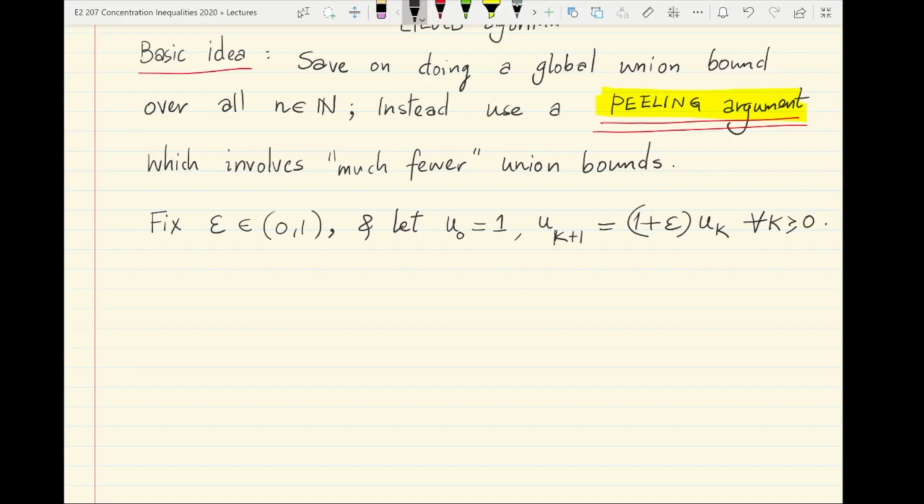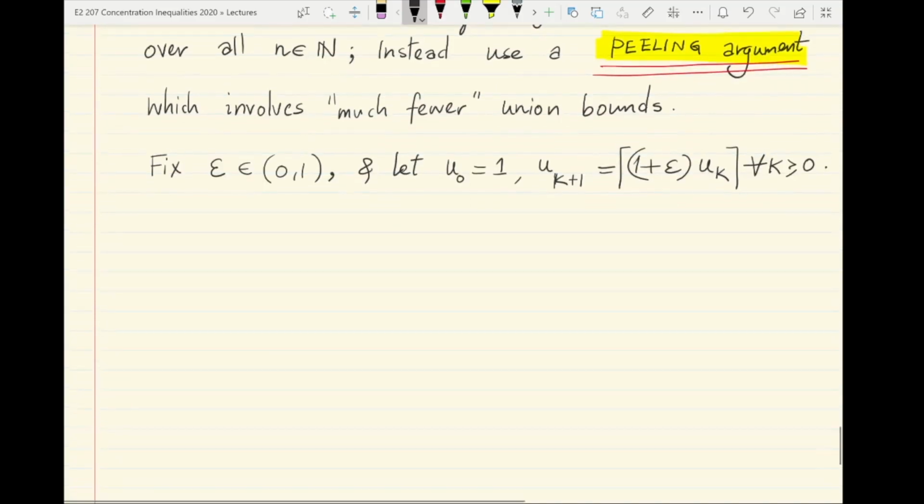So u0 is 1, u1 is 1 plus epsilon, u2 is 1 plus epsilon times u1, and so on and so forth. Technically we need all of these to be integers, so it's best to take the ceiling. This is the precise definition of these uk.